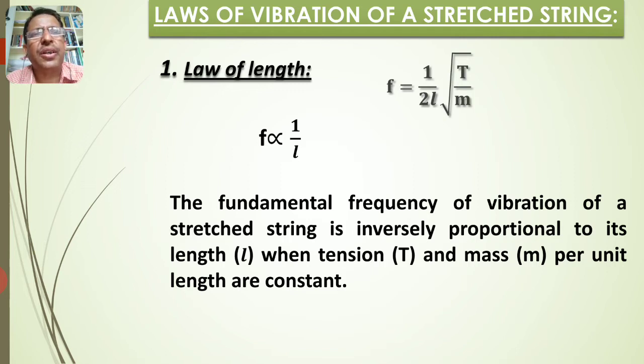The above equation can be written as f ∝ 1/L. Thus, the fundamental frequency of vibration of a stretched string is inversely proportional to its length when tension and mass per unit length are constant. What does it mean? If you increase the length of the string, the frequency of sound emitted by that string decreases at constant tension and constant mass per unit length.